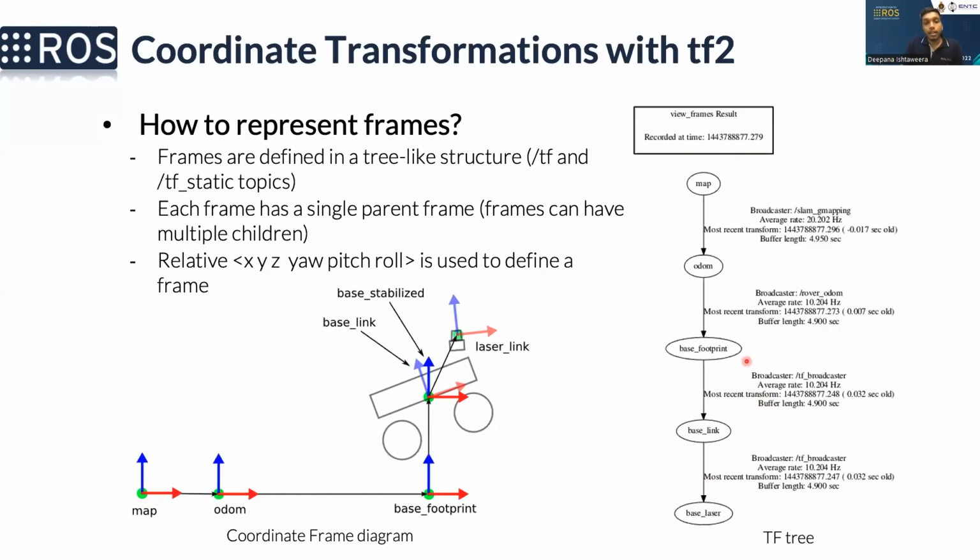And when we define a frame in coordinate transformations, we define it as a relative transformation to its parent. For that, we have to define the relative transformation in both translation and rotation. So we can define the XYZ translation and then the yaw, pitch, roll rotation with respect to the parent frame.